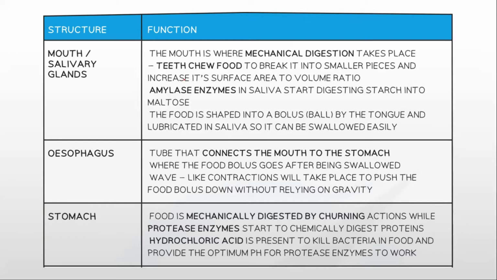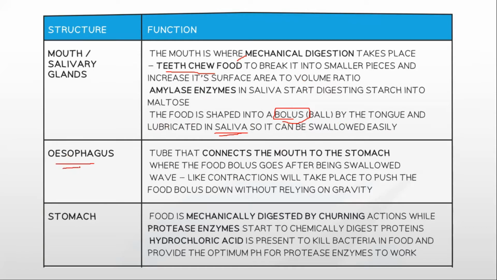That's mechanical. That's physical. It's done by you. But the amylase, for example, teeth chew food is mechanical digestion. Amylase enzyme in saliva starts digesting starch into maltose via chemical digestion. The food is shaped into a bolus. Now the food you're chewing and when you swallow it, it is a kind of a ball shape which is known as bolus. Rolled by the tongue, lubricated in saliva, so it can be swallowed easily down your throat.